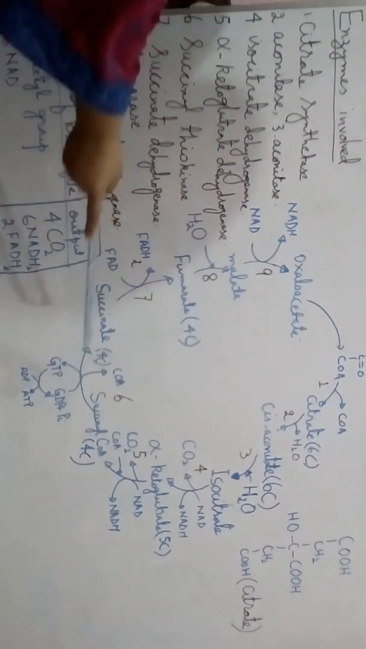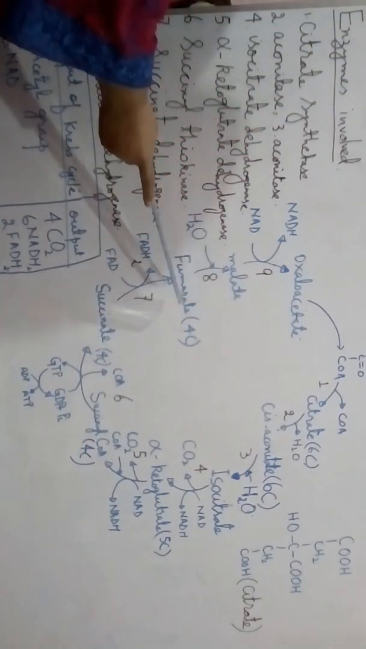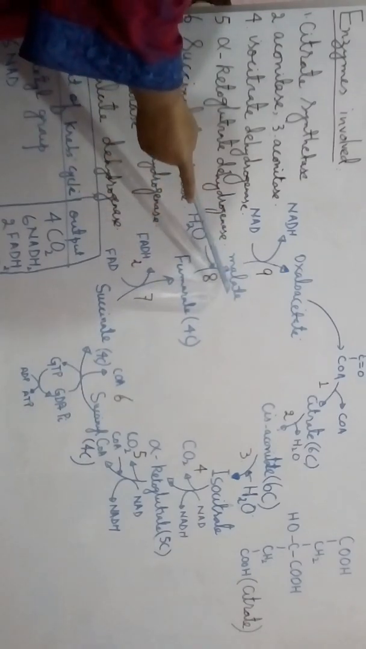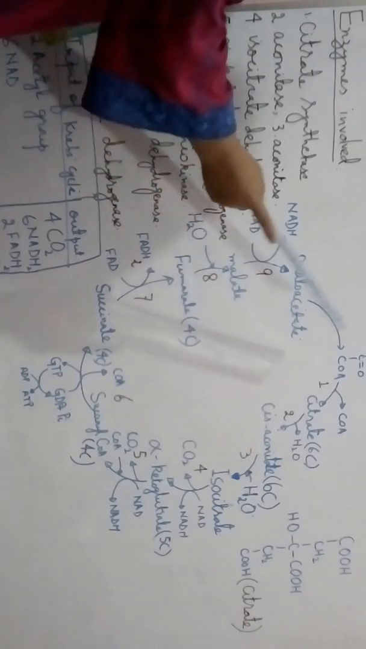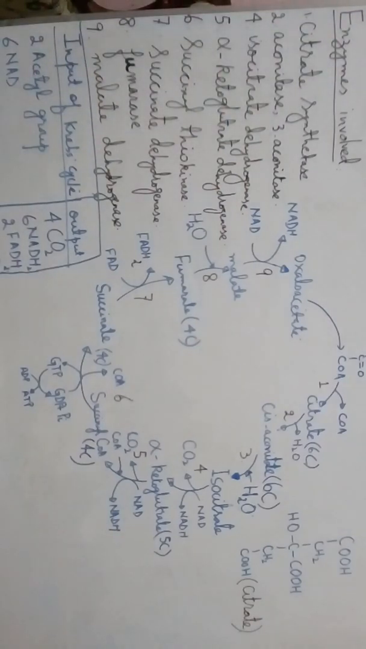You can learn it by a simple trick, which is: City center is kept safe and sound from mafia operations. City center means city, citrate; center, cis-aconitate; is, isocitrate; kept, alpha ketoglutarate; safe, succinyl coenzyme A; sound, succinate; from, fumarate; mafia, malate; operations, oxaloacetate. So it's a simple trick to learn the cycle.